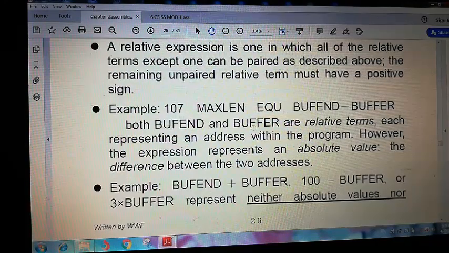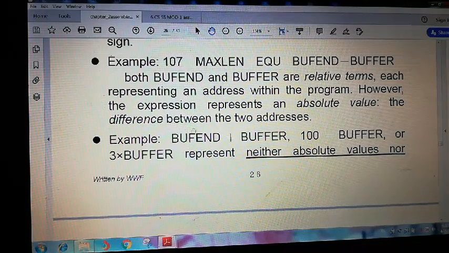An example is MAXLEN EQU BUFEND minus BUFFER. BUFEND is a relative term, BUFFER is also a relative term, but they have opposite signs. Then the final answer you get is an absolute term. It represents the difference between these two addresses within the program, so the expression represents an absolute value.